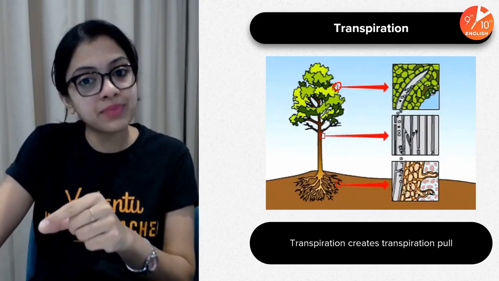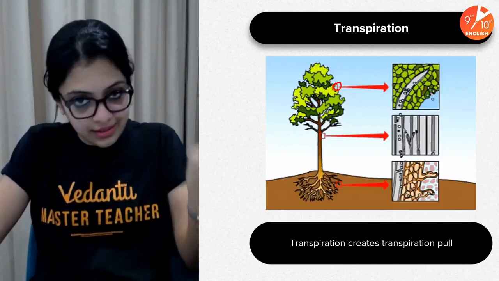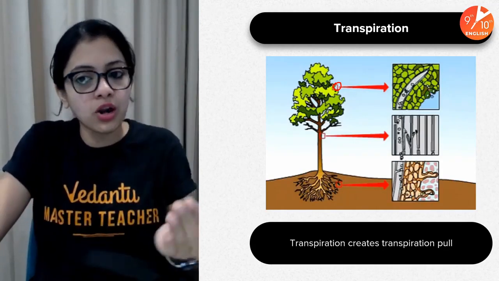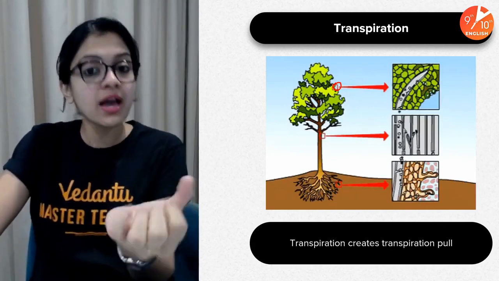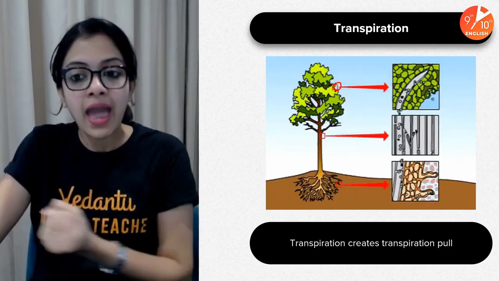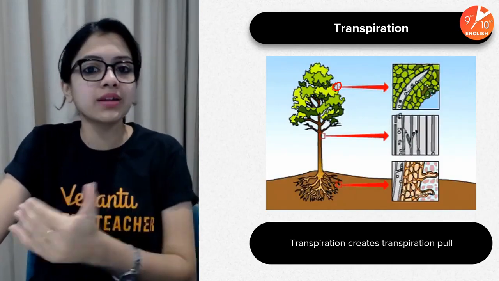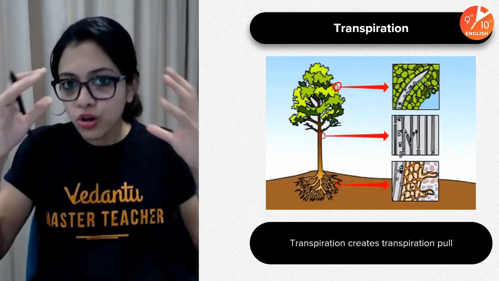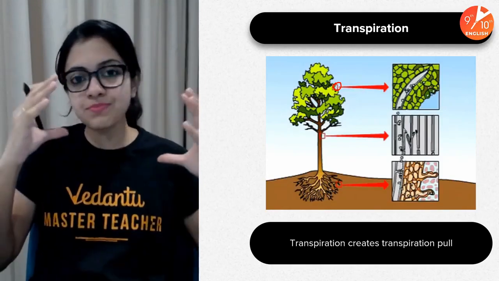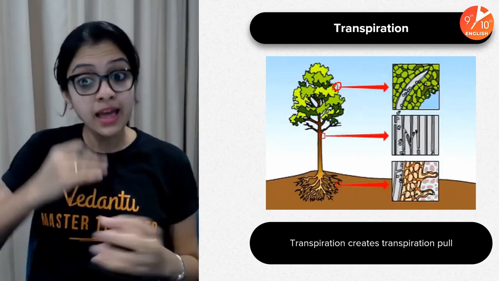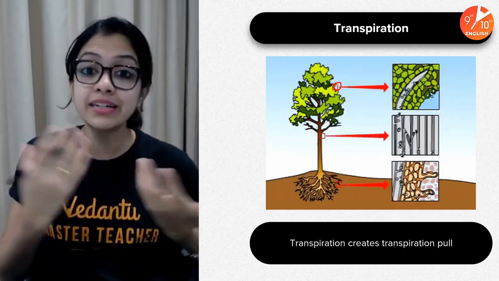In order to fill up that gap, the next water molecule from the entire water column, the one which is lying just next to it, is pulled up by attraction, and that comes and takes up this position. When that also gets lost, the next one comes, and so on. Okay, so although what I told you seems like a very slow process, in the sense one water molecule getting lost and all of that, this is actually a very, very fast and continuous process.